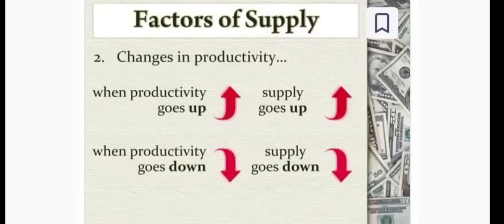Next is changes in productivity. When productivity goes up, supply goes up, and vice versa. When productivity goes down, supply also goes down.